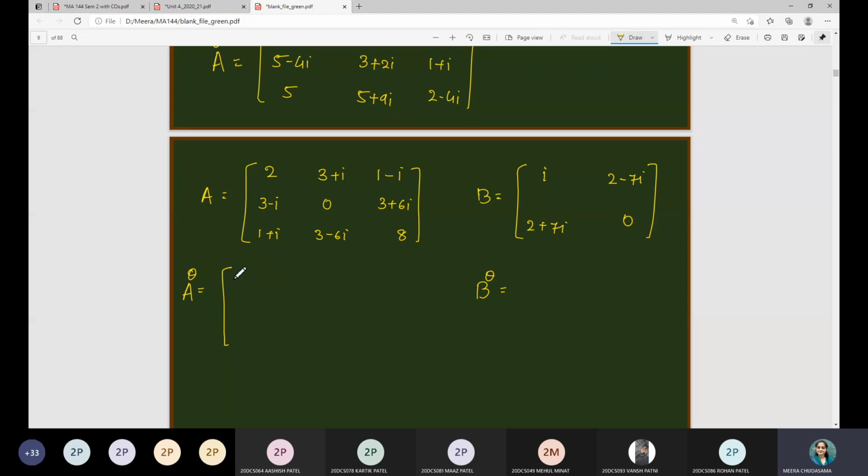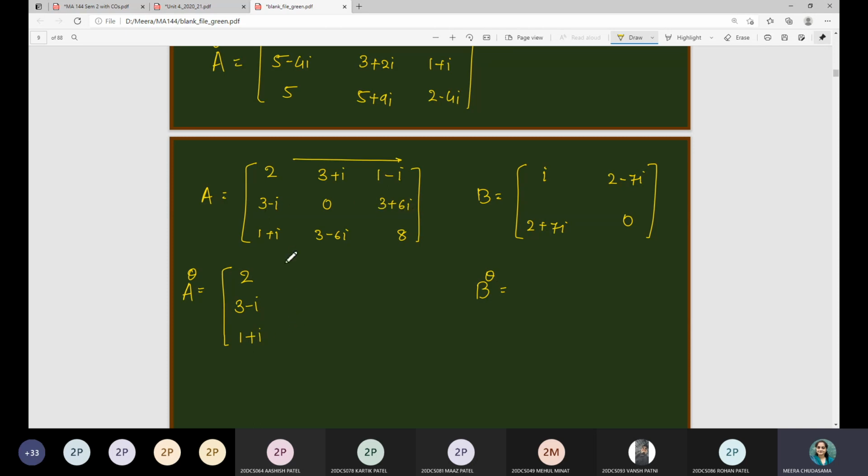Now I will not do the calculation for transpose and conjugate separately. I will apply both operations simultaneously. First I will write this row column-wise and simultaneously consider the conjugates as well. The first being a real entry, there is no conjugate of it. Then here I should write 3 plus i as a transpose and the conjugate of it will be 3 minus i. Then this one, 1 plus i.